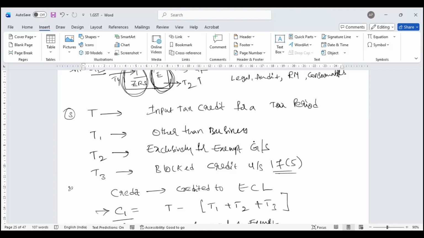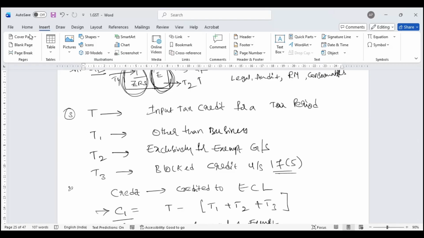And this I have to do every month. If I don't, I claim input tax credit, which is used for payment of output tax, which is not eligible as per law. I need to pay back this tax along with interest and penalty. So this is a necessity for me to understand Rule 42 from an application point of view.